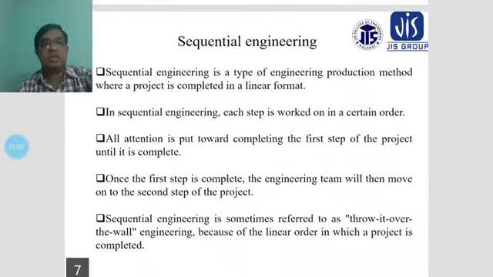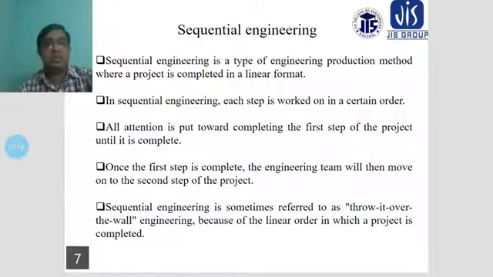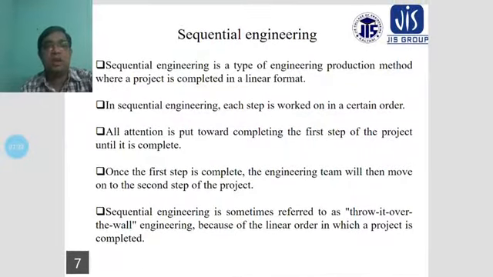Sequential engineering is a type of engineering production method where a project is completed in a linear format. In sequential engineering, each step is worked on in a certain order. Attention is put toward completing the first step of the project until it is completed.